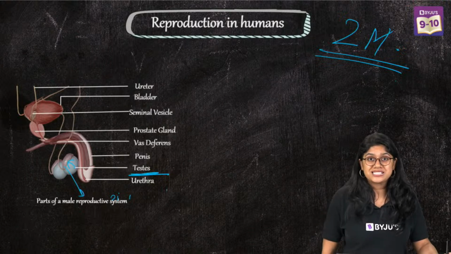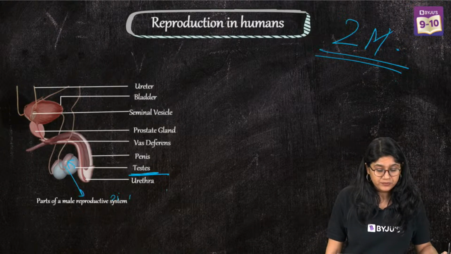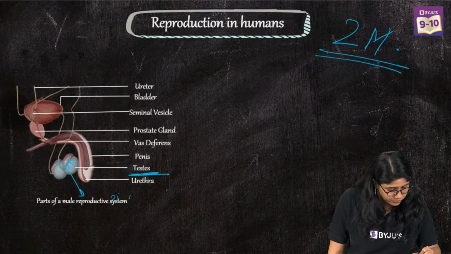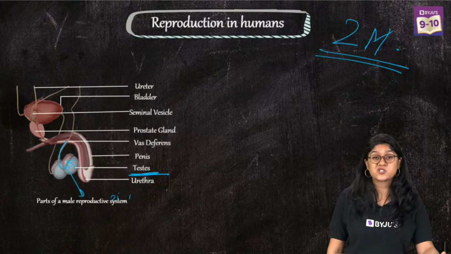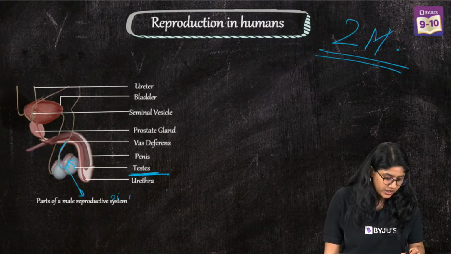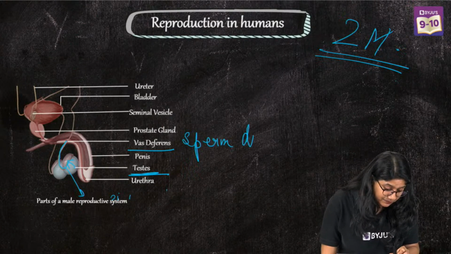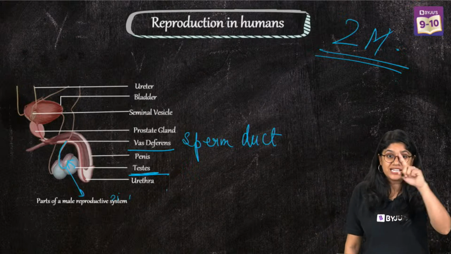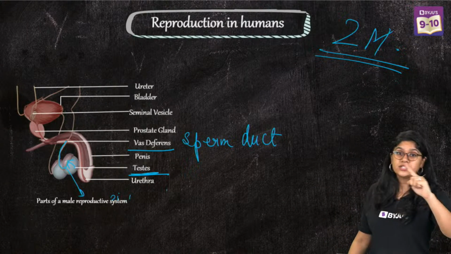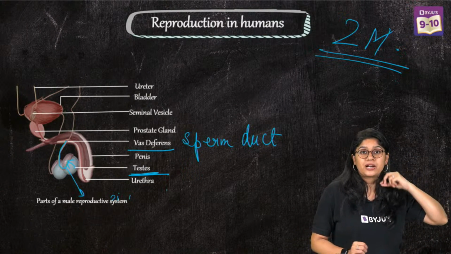And from the epididymis, they will move to the vas deferens, right? They will move to the vas deferens, which is also called a sperm duct, okay? And this is something I'm sure you would have seen: trace the path of the sperm in the male reproductive system.